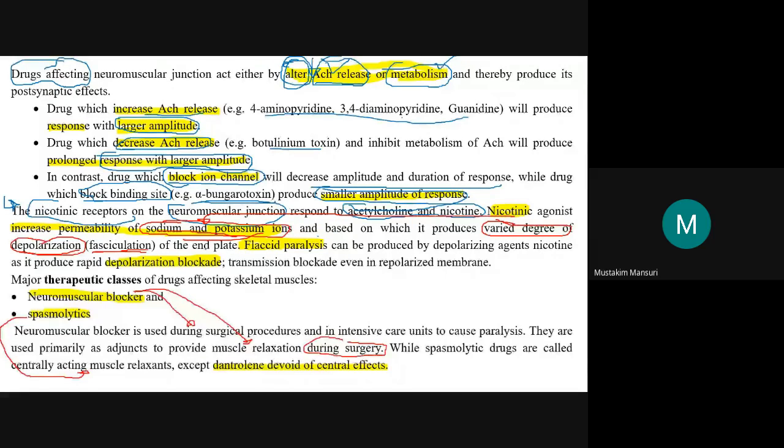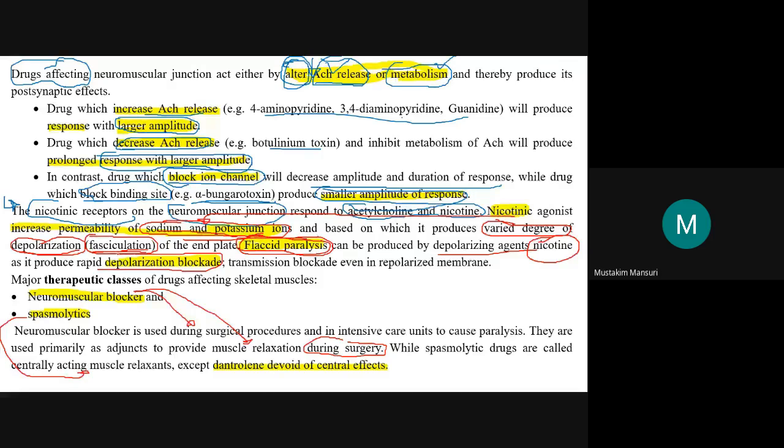Another word is flaccid paralysis. These are two new words, maybe new at your end. The one thing is fasciculation, the twitching of the muscle because of this depolarization, and later it will lead to flaccid paralysis. It is loss of muscle tone, the flaccid paralysis, which can be produced by a depolarizing agent. The example, as I told you earlier, is nicotine, an agonist, so it will produce the rapid depolarization block.